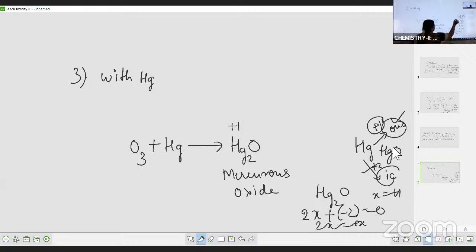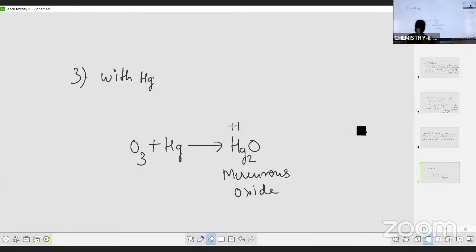Okay, next, what is the oxidation state of Hg here? It is a metal, meaning it is in the zero oxidation state. From zero it is going to +1 oxidation state, meaning the oxidation state is increasing, meaning mercury is undergoing oxidation. So this is also an oxidation reaction of ozone. Okay, what is the statement?